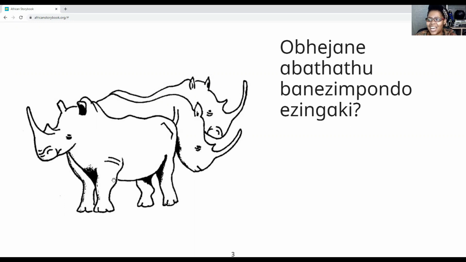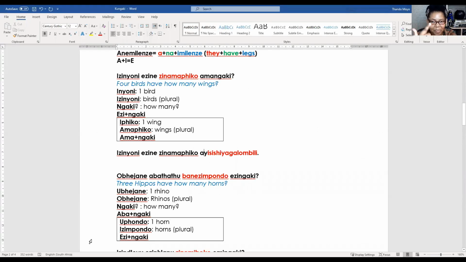Uphondo lukabhejane. Hey, I remember that song. That's so long ago. Anyway, uphondo is a horn. So uphondo lukabhejane is a rhino's horn. So anyway, it's a rhino. Why did I write hippo here when it's a rhino? At one point I wrote hippo and another point I wrote rhino. I don't know.